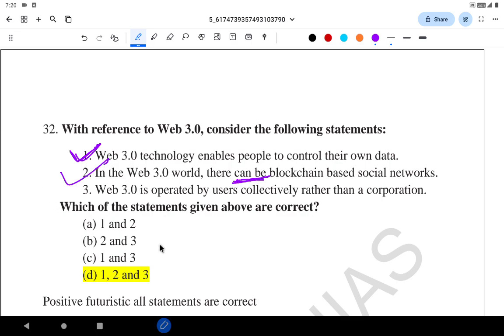So correct. Web 3.0 is operated by users collectively rather than corporations. That is the advantage of Web 3.0: rather than one centralized organization or corporation controlling, it's about decentralization and everybody being part of the ownership. So all three are correct.